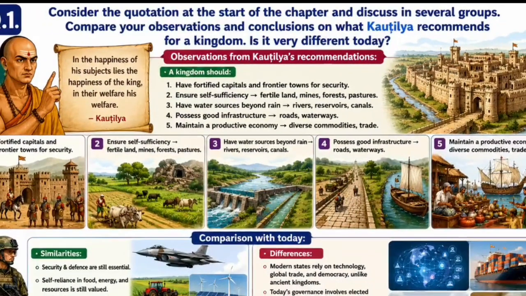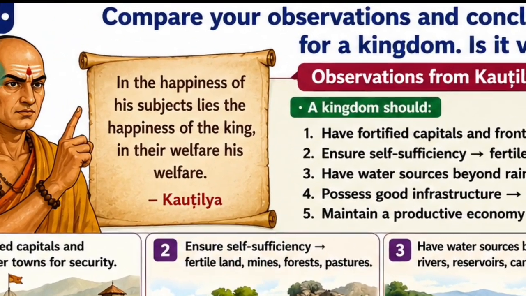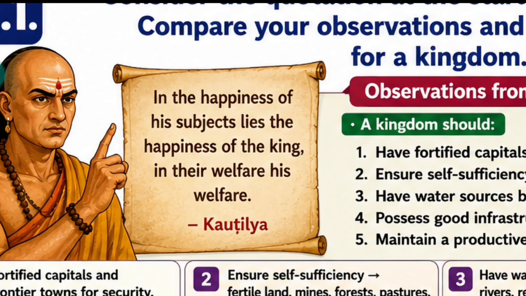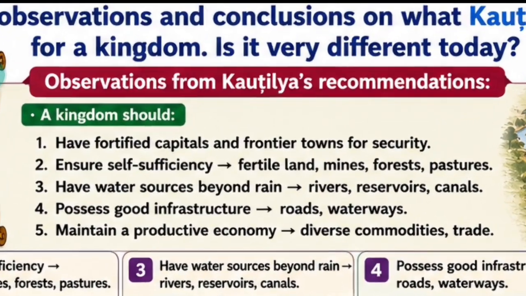Fine, so here we start. Here Kautilya has mentioned, in the happiness of his subjects lies the happiness of the king, in their welfare, his welfare. So this is the thought process of Kautilya about kingdoms and a king's happiness. When subjects, meaning people, are happy in a kingdom, the king will be happy. So your answer starts from here.